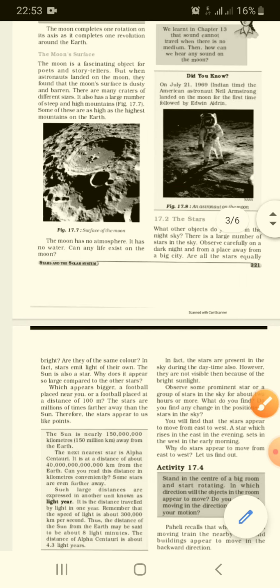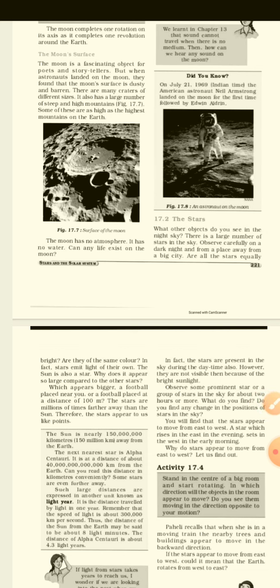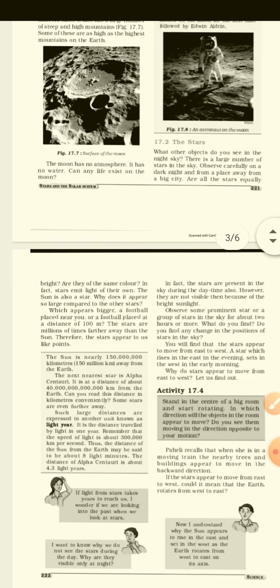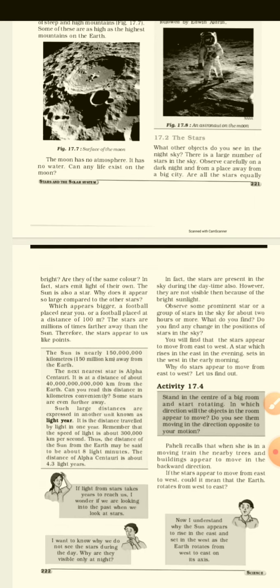Stars. We have discussed that stars are numerous in the sky. Even the sun is called a star. Stars are all different. Some of them are bright, some of them are less bright. There are a large number of stars in the sky. Also, we have discussed that there are millions of stars in the sky, but they appear to be very tiny, like points, from the ground.